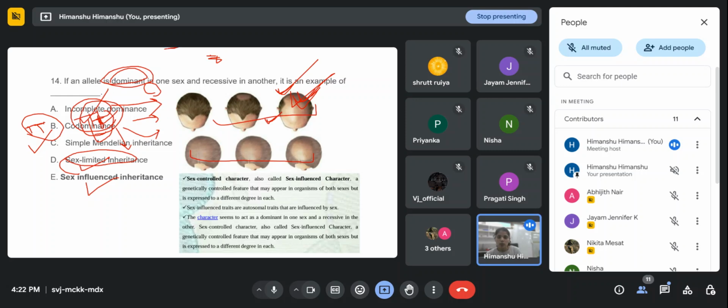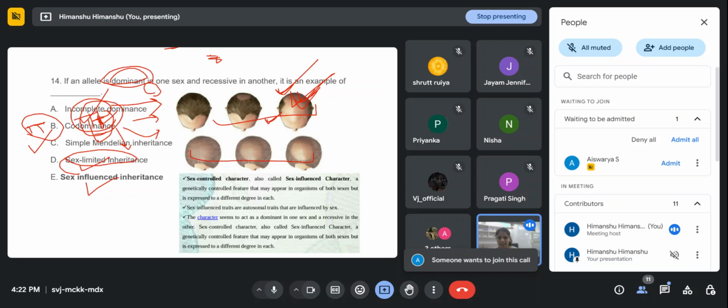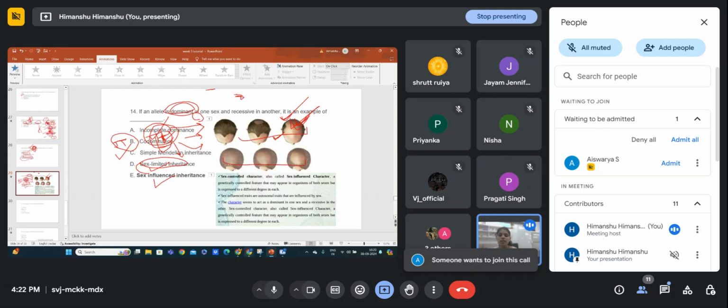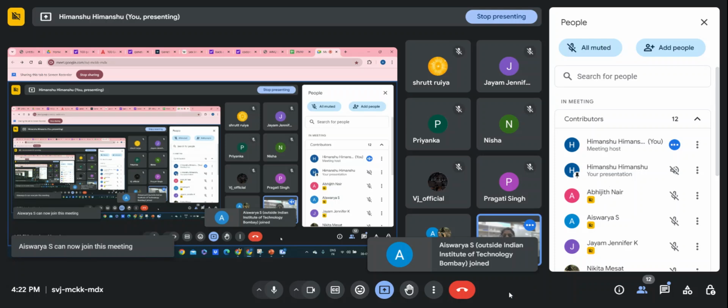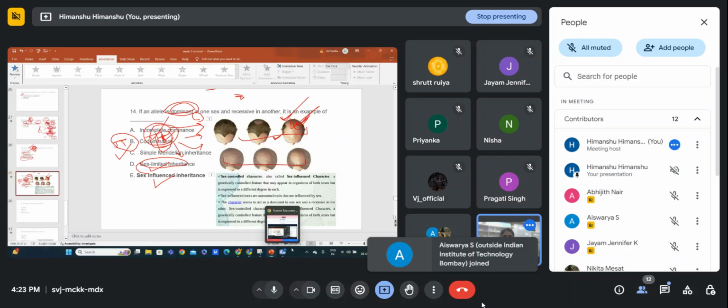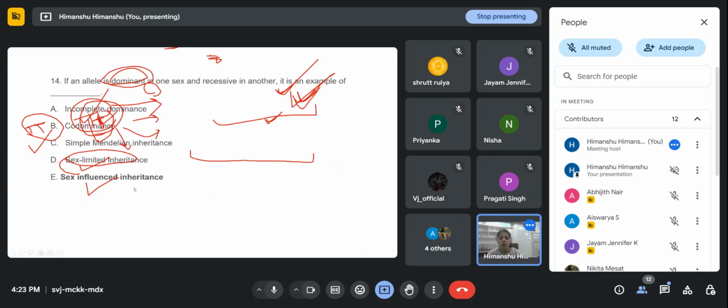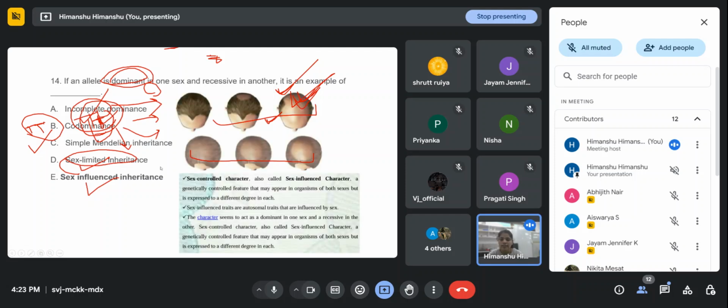If any man has capital T small t, there will be more baldness. And if a female inherits it, the baldness gene will not affect her that much, but it will affect the male more. That's why this is influenced. There may be a role of hormones, some hormonal control, as this gene may be controlled by hormones. So that's why we call this a sex influenced inheritance.